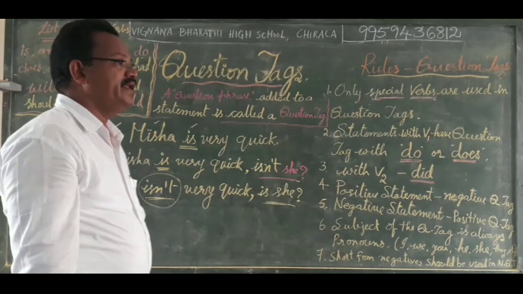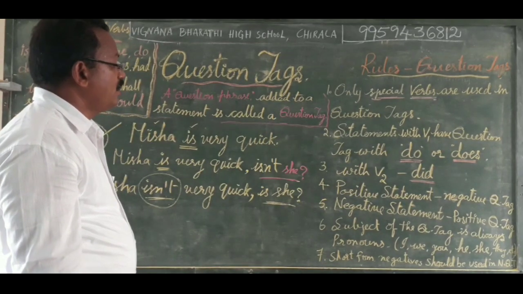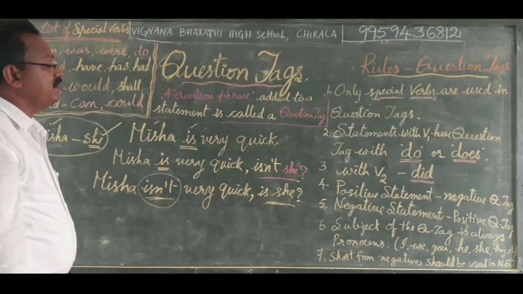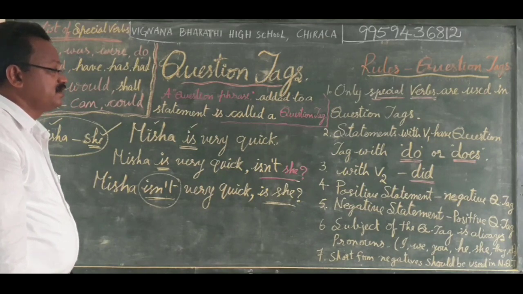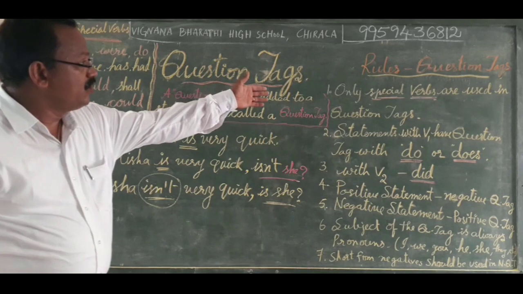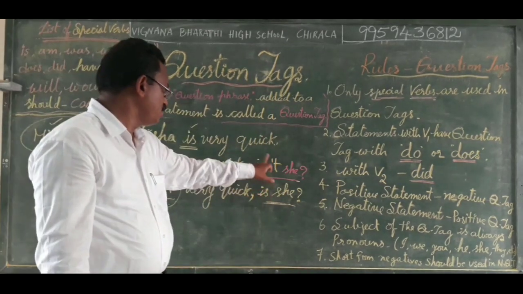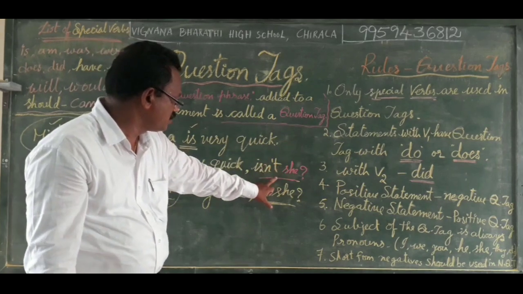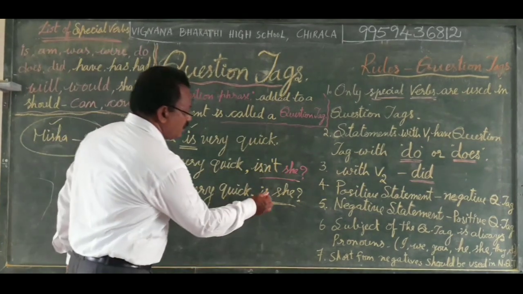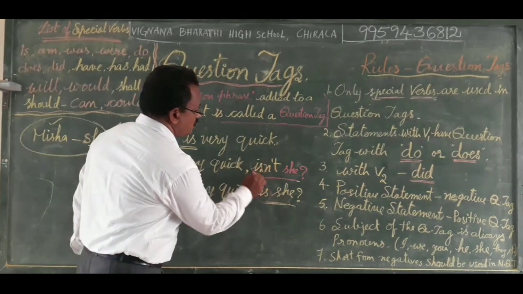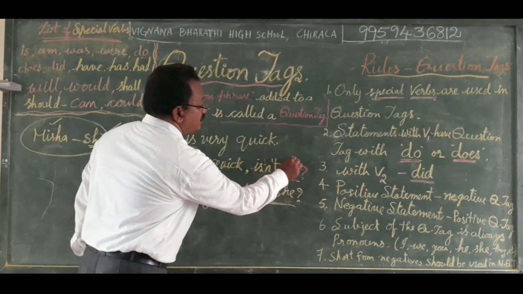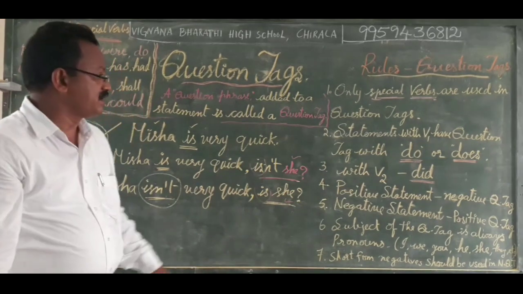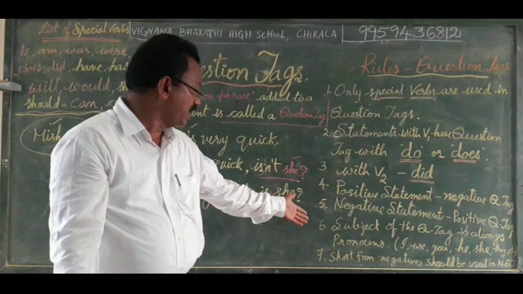So we need to find the rules to be used while making question tags. What are they? Only special verbs are used. We use only special verbs in a question tag. This one is a question tag, this one is a question tag. Here only a special verb is used. In the subject, only pronouns are used.